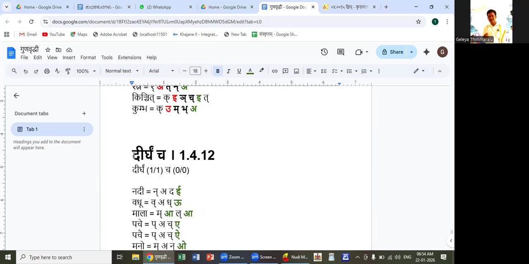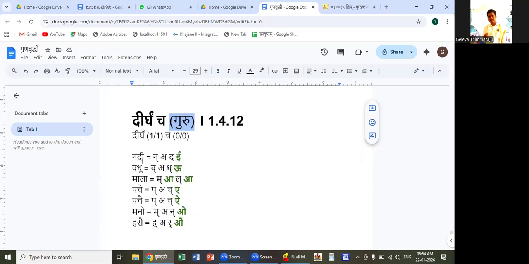The next sutra is dirgham cha. The anuvritti of guru is taken into this sutra from the previous sutra. Dirgham cha guru means a dirgha letter is also called guru. A hrasva letter when followed by a sanyoga is called guru, and also dirgha letters are called guru is the meaning of this sutra. Dirgham cha, a very easy sutra.